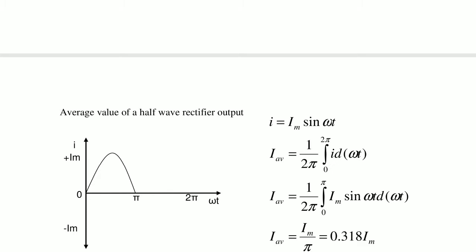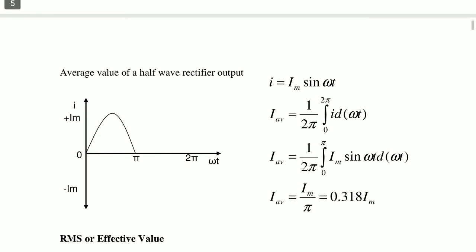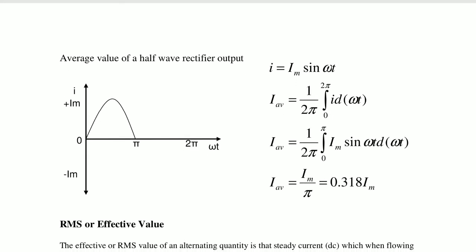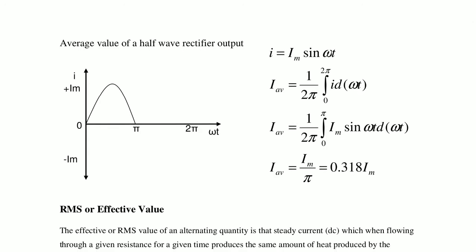Here 2 pi is the base, or area. It is considered as total 0 to 2 pi, but not pi.